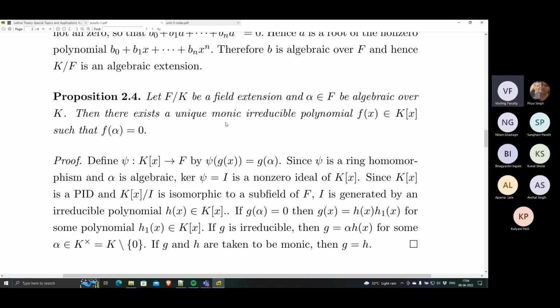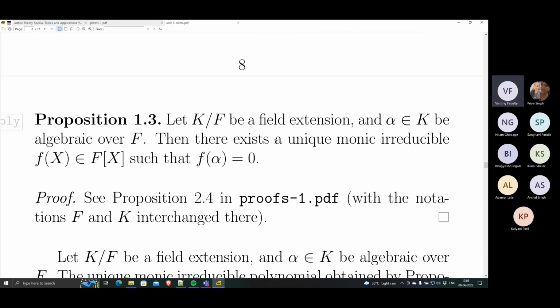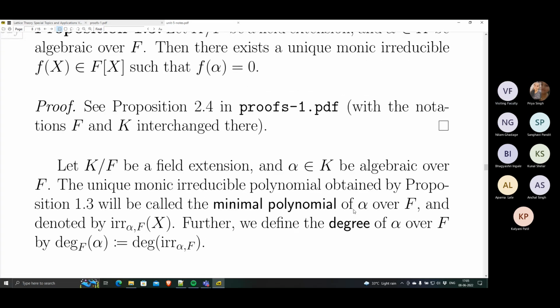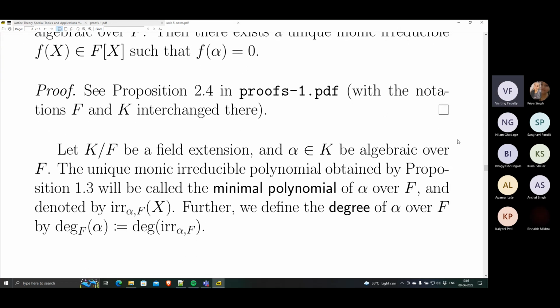Therefore, there is a unique monic irreducible polynomial such that f(alpha) is 0. So that is the proof. So there is a unique monic irreducible polynomial, so we can actually make an identification. We can give it a name. We can give it a notation. So now we are back to our notation K over F.